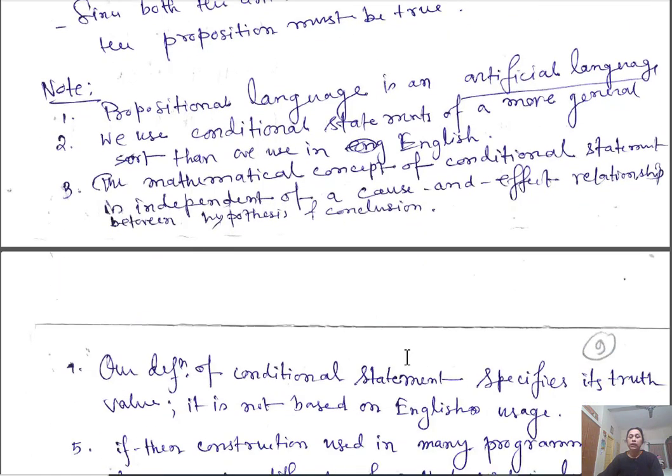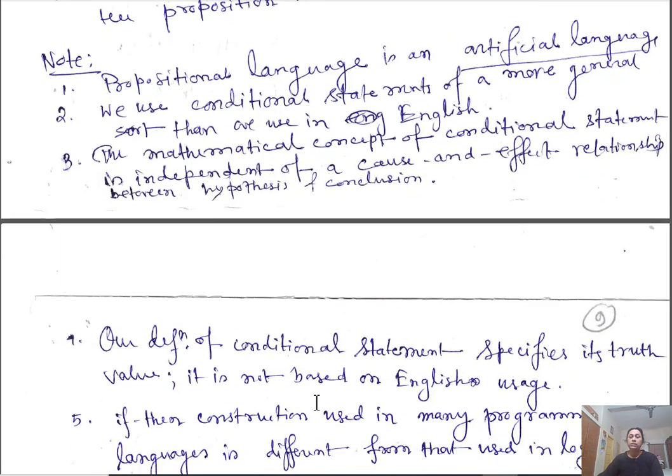And here the conditional statement P implies Q is assigned a truth value. It is not based on English usage. It will be either true or false.